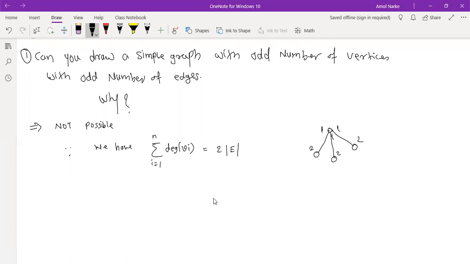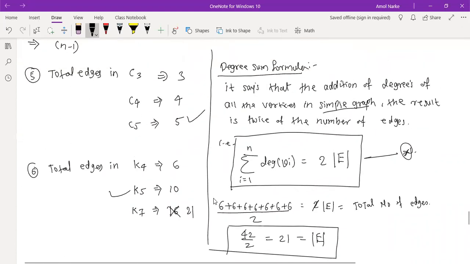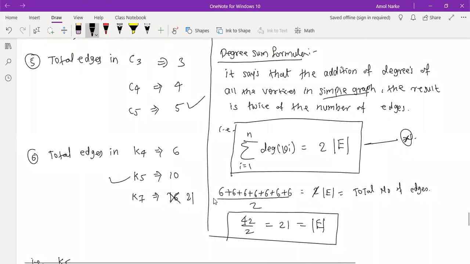This degree sum formula is sometimes also called the handshaking lemma. Suppose you are at a party and you shake hands with a person; at the same time that person also shakes hands with you. If A shakes hands with B, B also shakes hands with A, so it is counted twice.